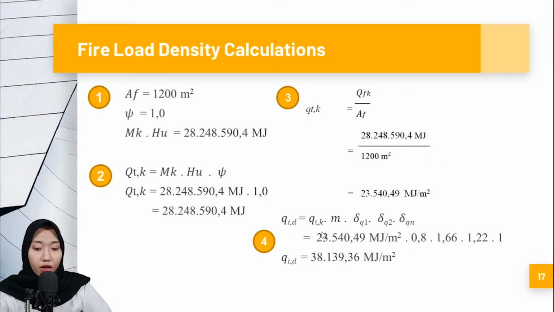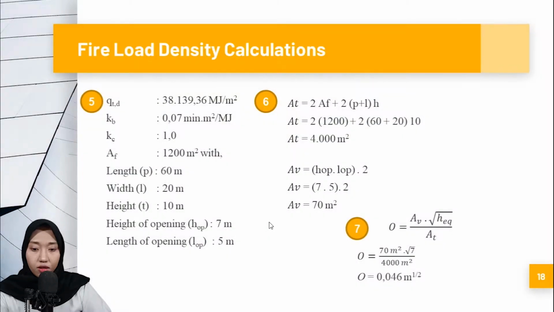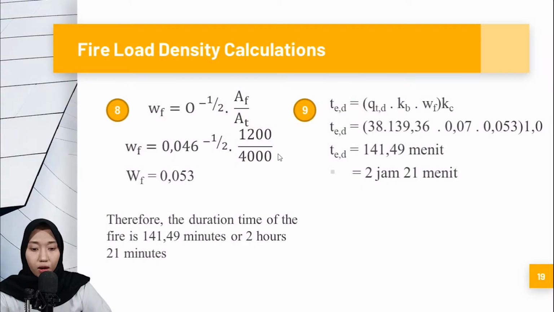Then we can continue the calculation with this fire load. This is the activation factor of a fire. So we define the opening, this is the calculation of the opening, and we get the duration time with this calculation.